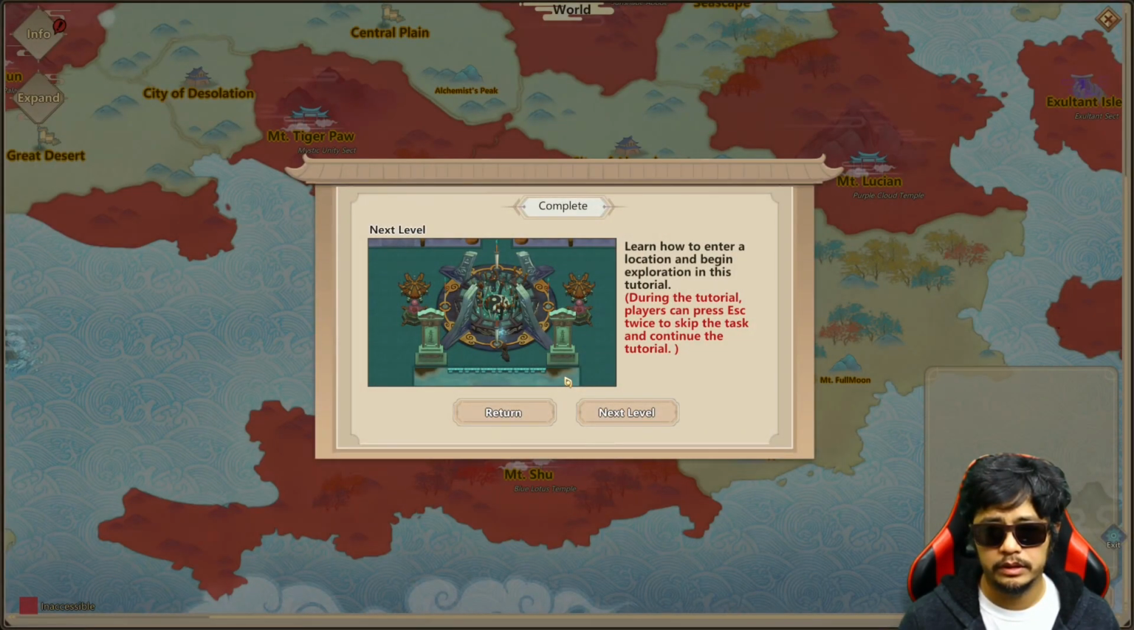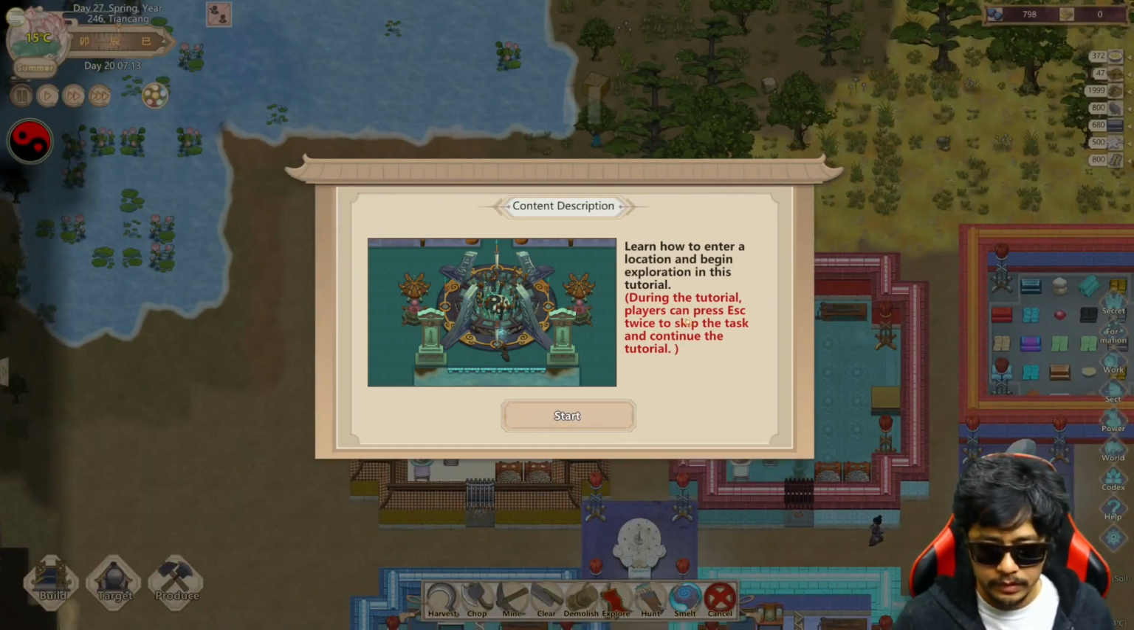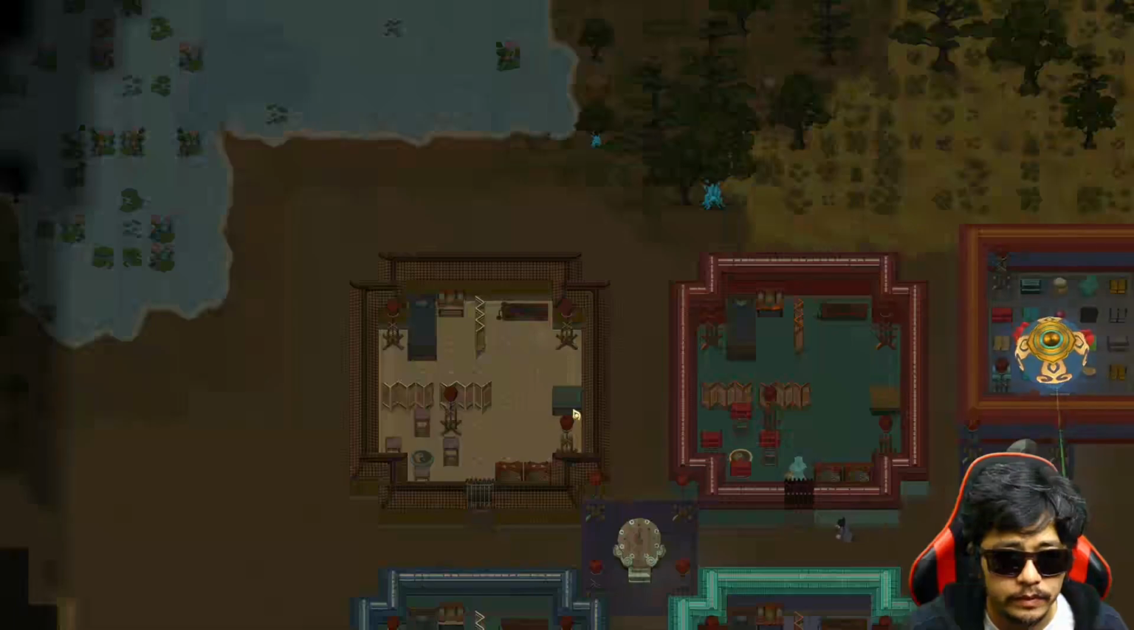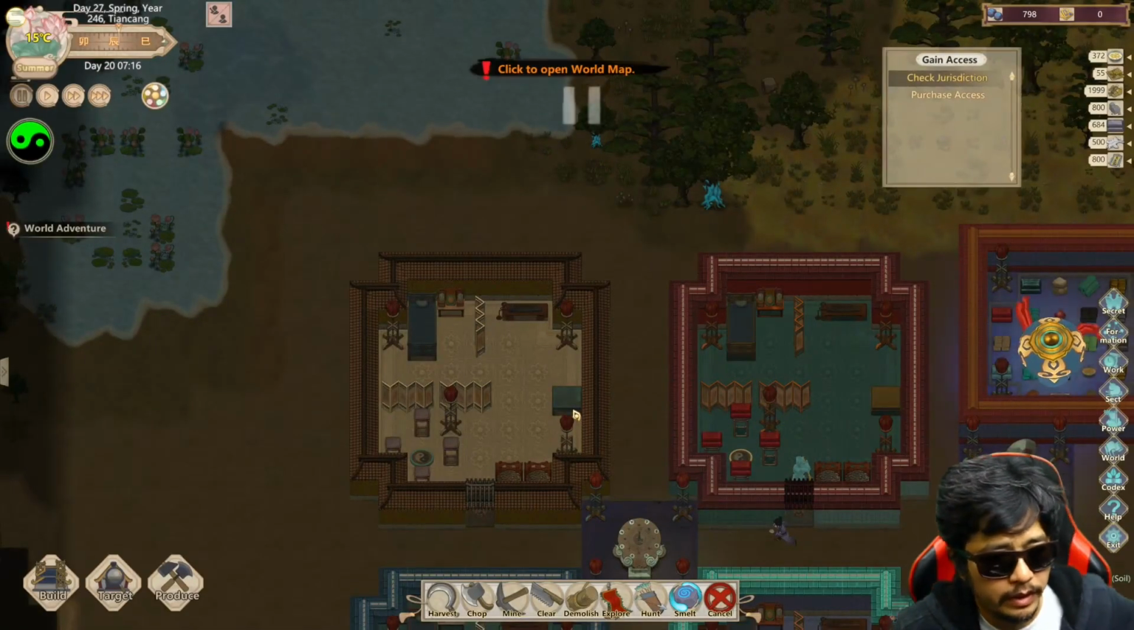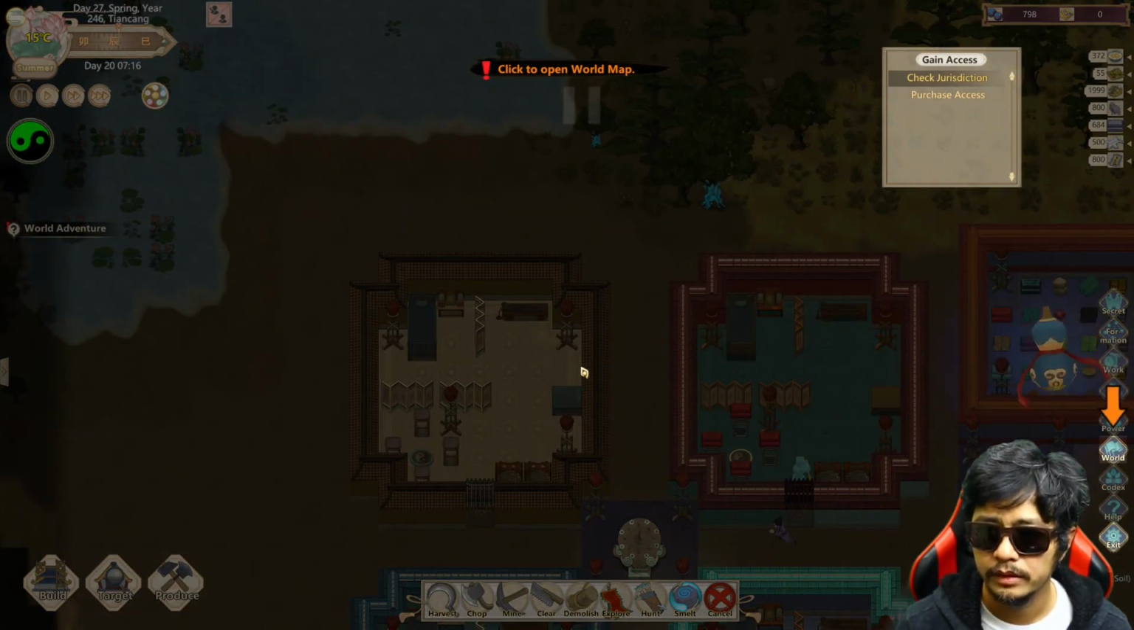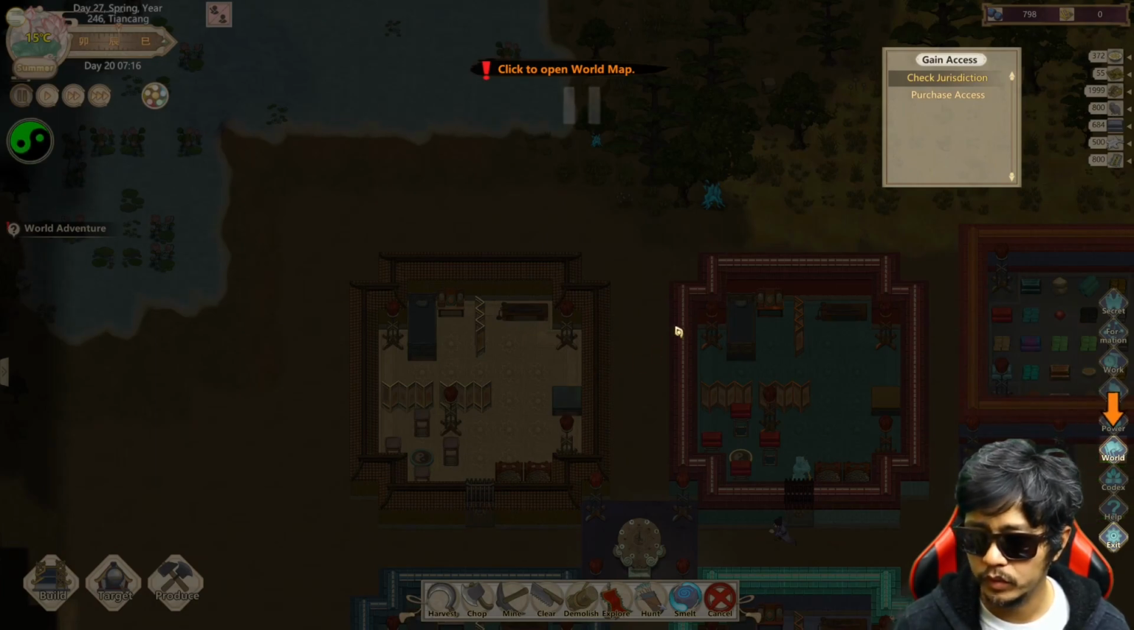How to enter a location and begin exploration in this tutorial. Alright. One moment. Okay, so this is the last one in this one. This little section. After that, we got advance. So a handful more, we're done.